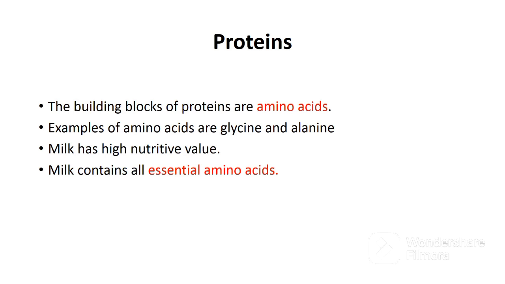Examples of amino acids are glycine and alanine. Milk contains around 30 to 36 grams per liter of proteins, hence milk has high nutritive value. It is believed that milk is a good source of protein because it contains all essential amino acids. I remember saying in one of my previous videos that amino acids are categorized into two groups, that is essential and non-essential amino acids. Remember, essential amino acids are amino acids that cannot be synthesized by the body, hence your body must obtain these amino acids from the food you consume.